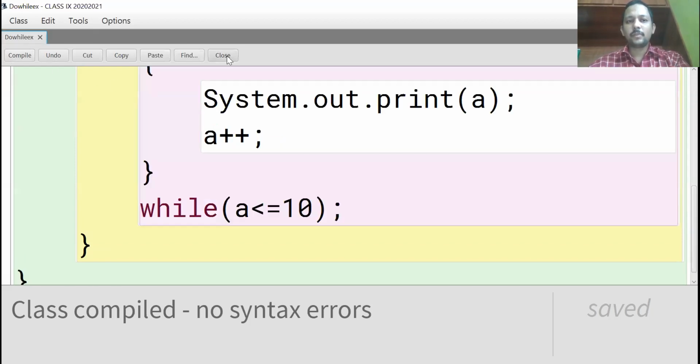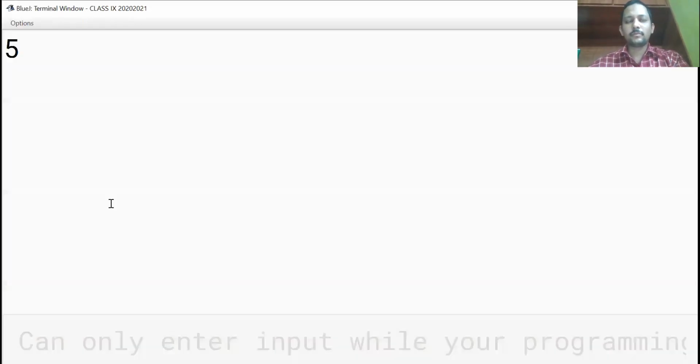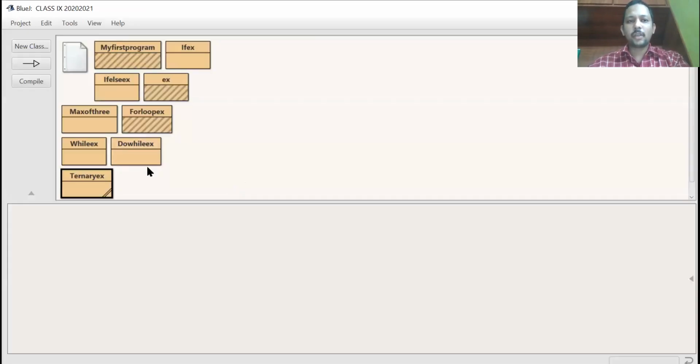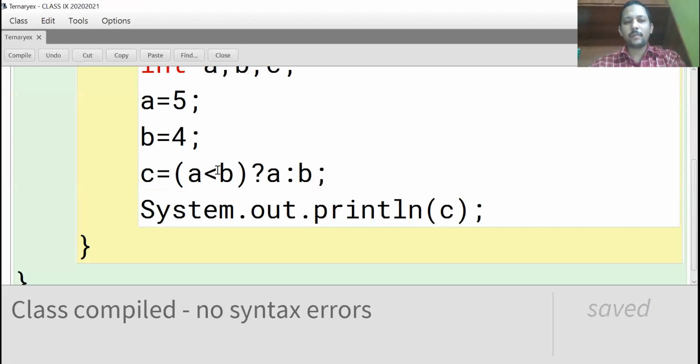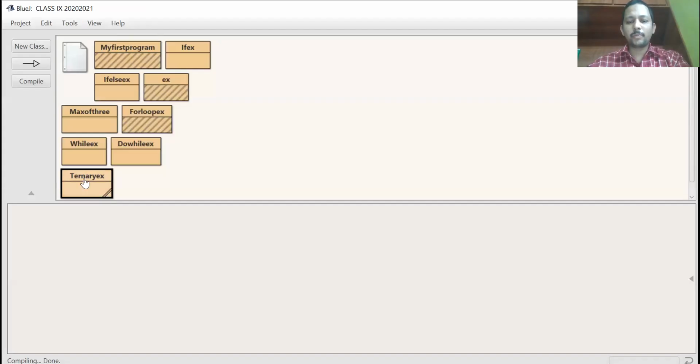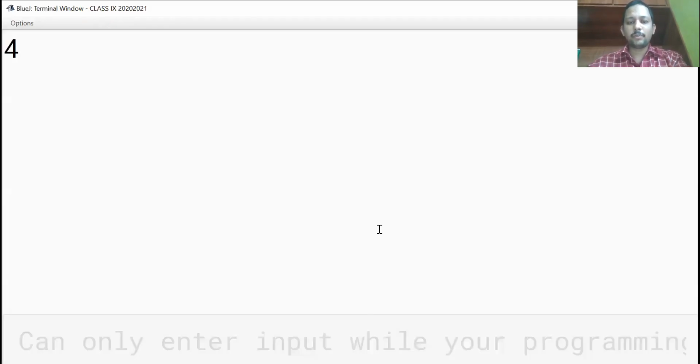Compile, close, execute. So this is the output. Now for example, if the given condition is false, see, if you use a less than b, compile. 5 less than 4, false. So what is it going to print? The b value, which is 4. That is the output for you.